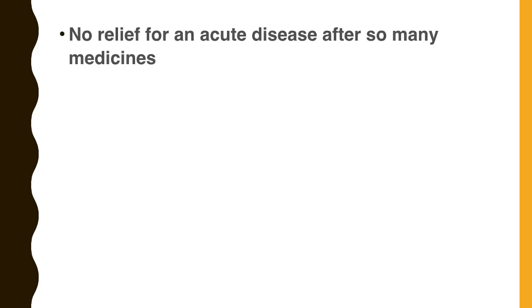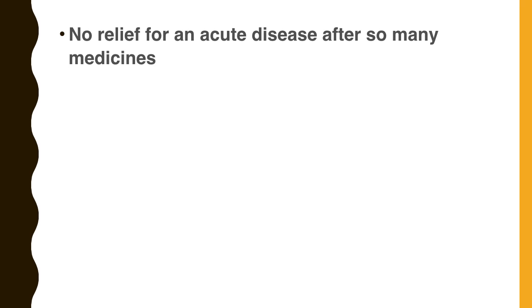No relief for an acute disease after so many medicines. The patient explained like this: Doctor, I have no relief for the disease after so many medications, even with homeopathic remedies. Which remedy will you prescribe in that situation? If your indicated remedy does not give a good action or relief to the patient, which remedy will you prescribe in an acute case?